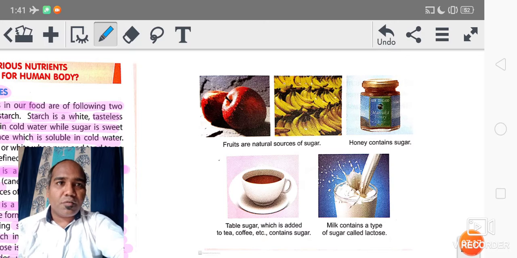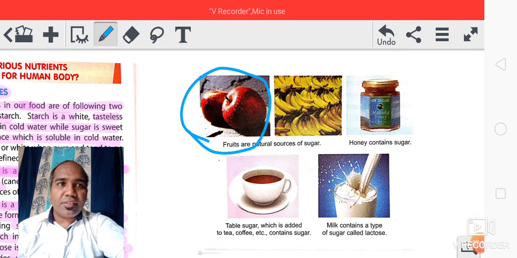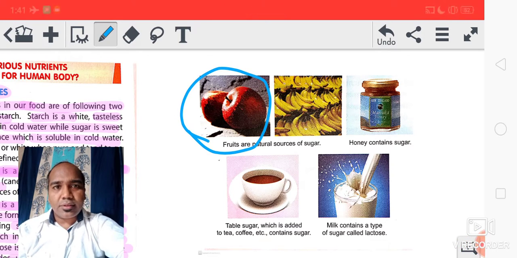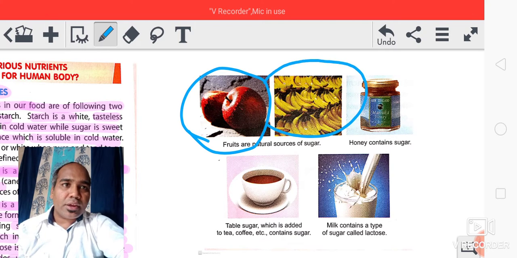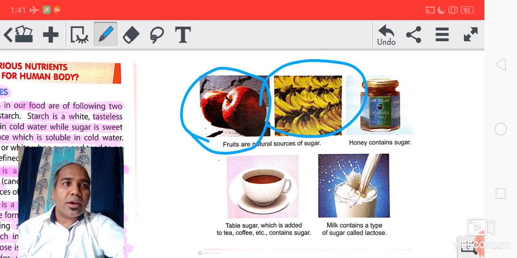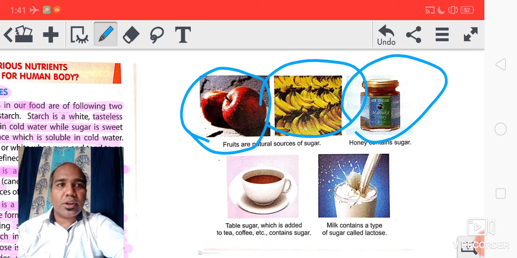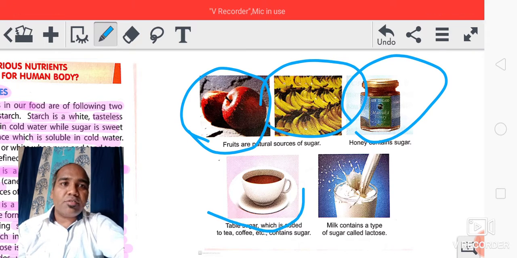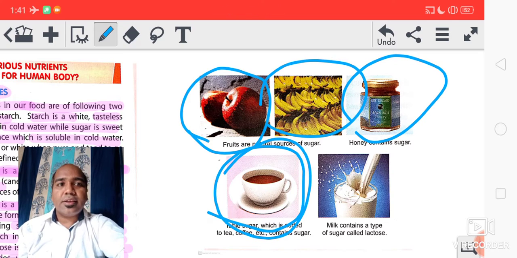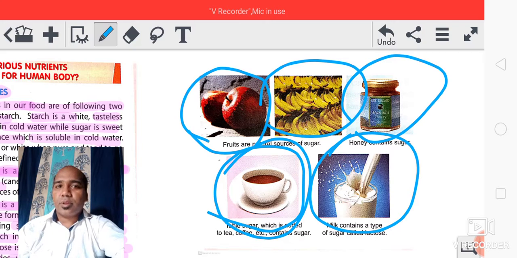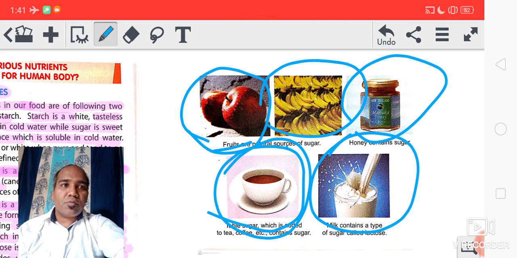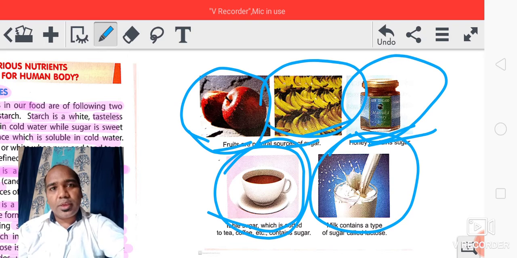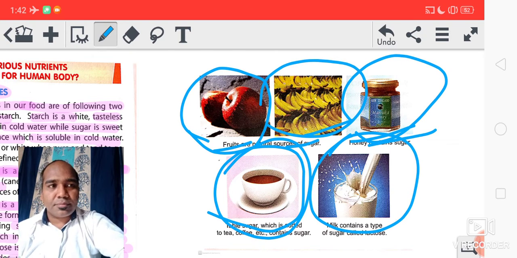Okay, so you can see here, fruits. Apple is there. It is sweet in taste. It contains sugar. Banana, it also contains sugar. Honey, it also contains sugar. Then table sugar which we mix in the tea, it contains sugar. Milk also contains sugar. Got it? So these are the food items from where we obtain sugar. Got it?